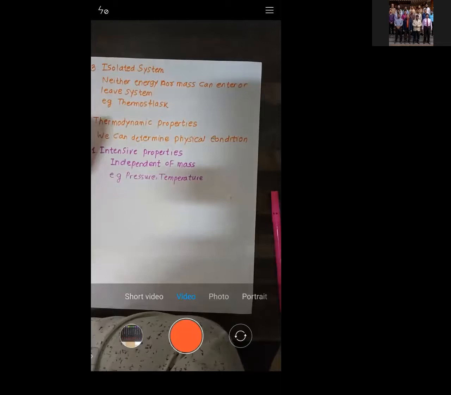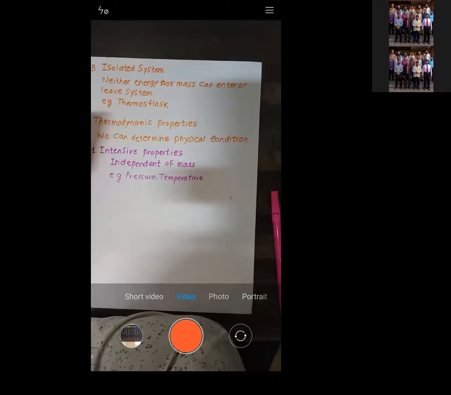Similarly, pressure. What is the pressure of the atmosphere? Atmospheric pressure is 1.013 bar. If you measure the atmospheric pressure in the free space, like on the playground, or in your room or in your home, it will remain the same.